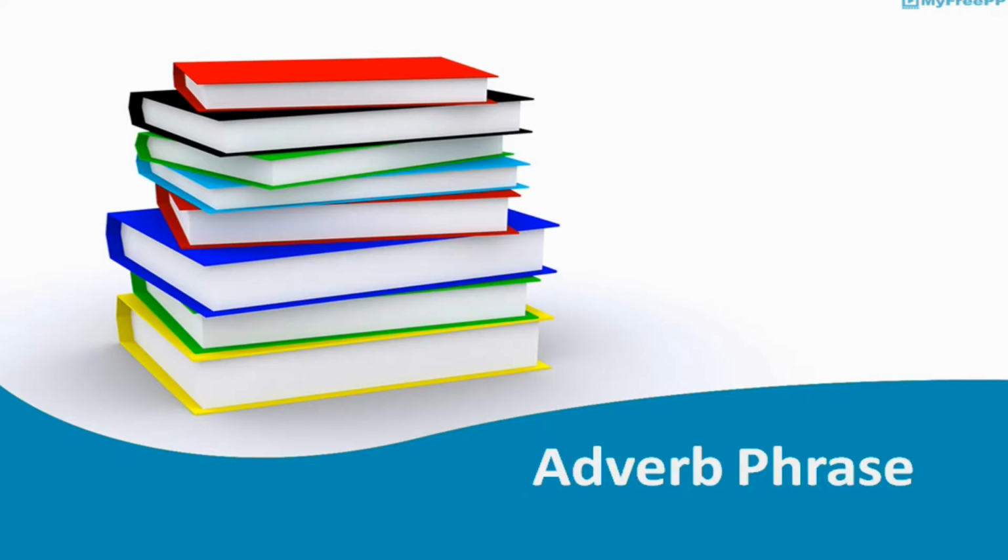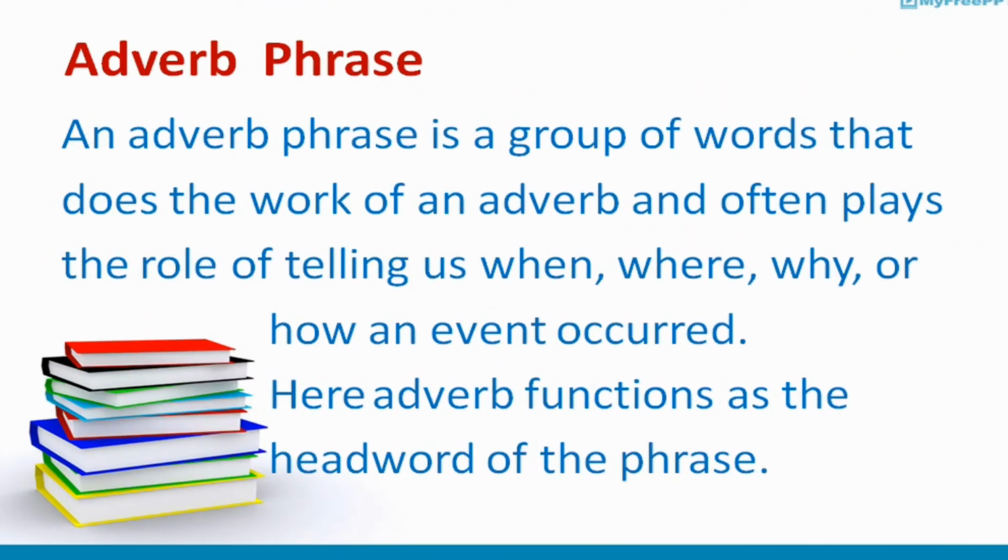In this video lecture, I'm going to explain adverb phrase. An adverb phrase is a group of words that does the work of an adverb and often plays the role of telling us when, where, why, or how an event occurred. Here the adverb functions as the head word of the phrase.